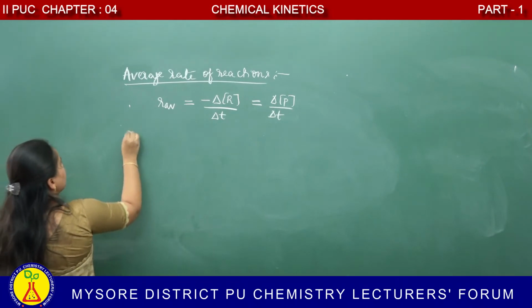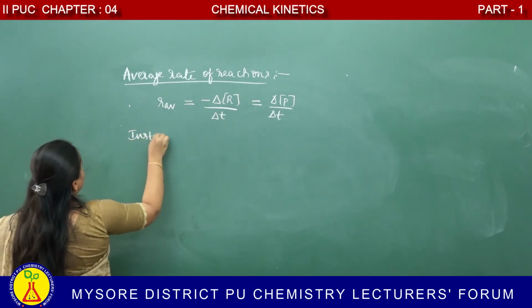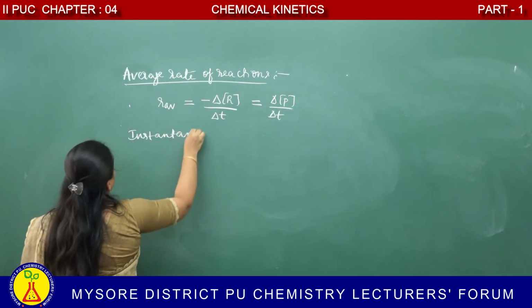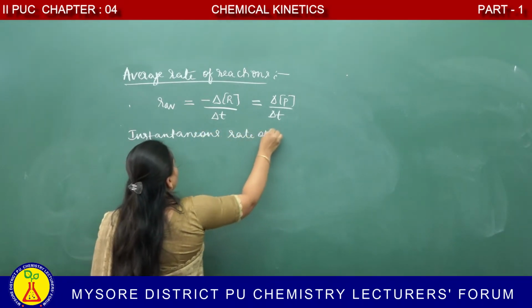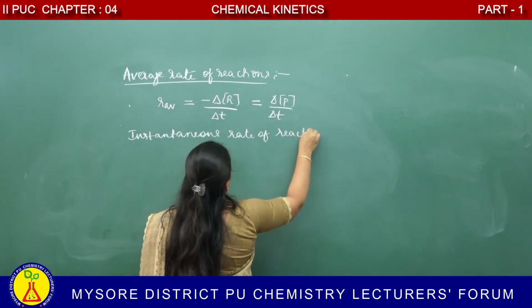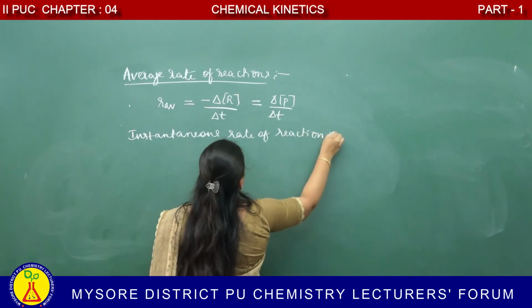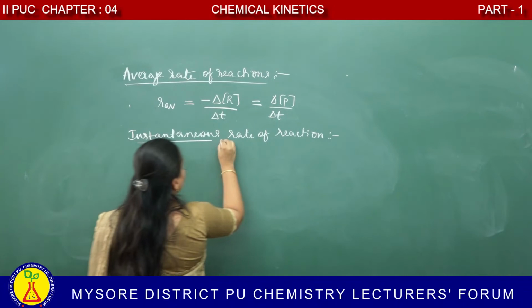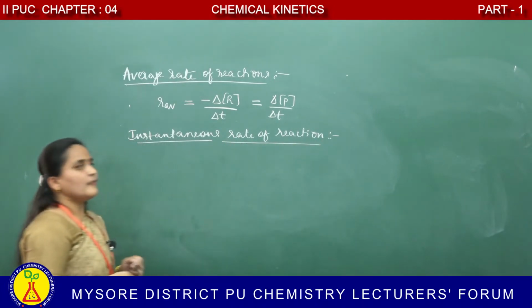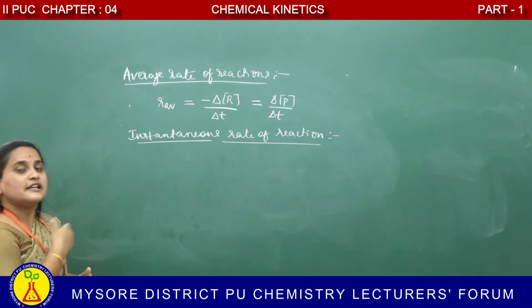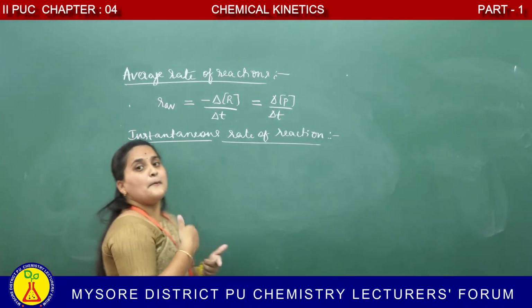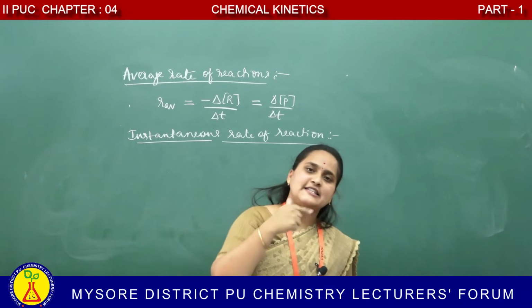What about instantaneous rate of reaction? The instantaneous rate of reaction is the rate of reaction measured at any instant of time.